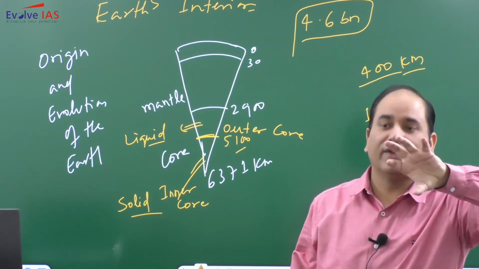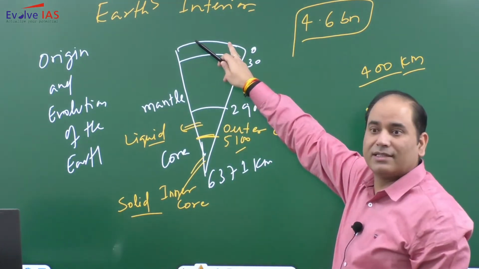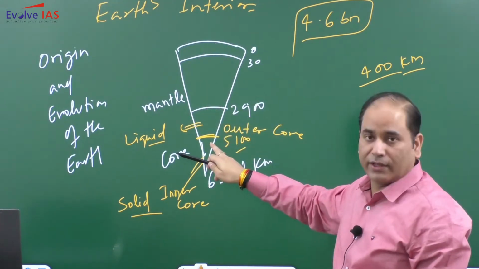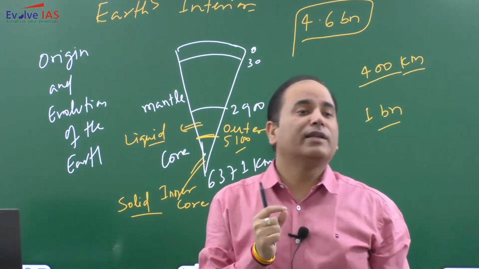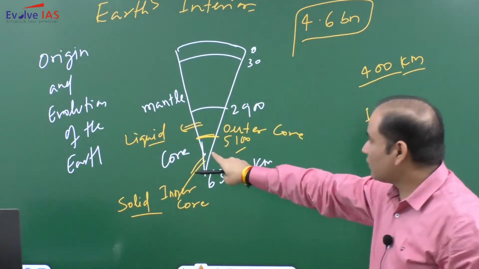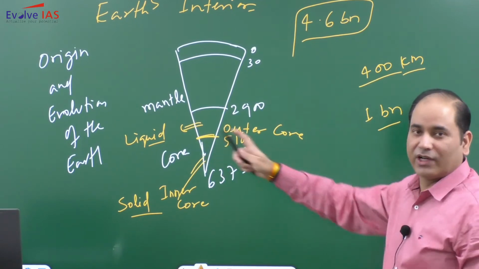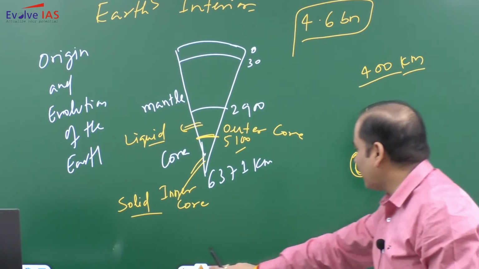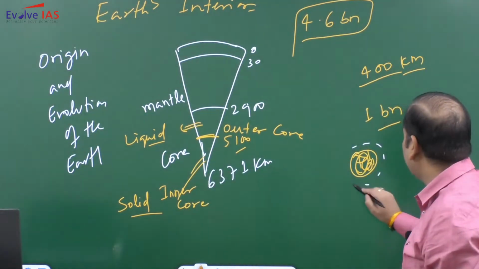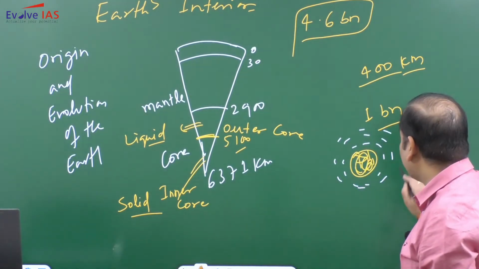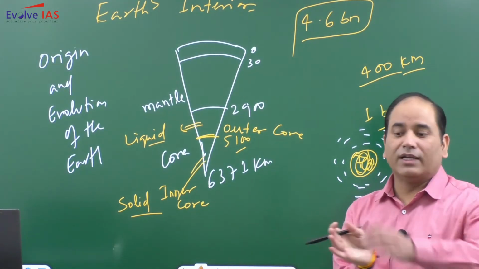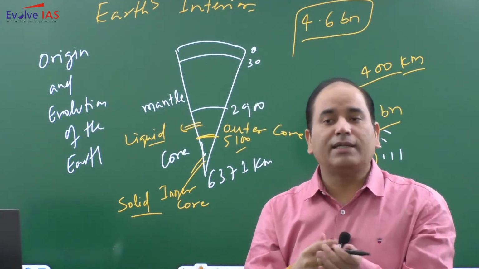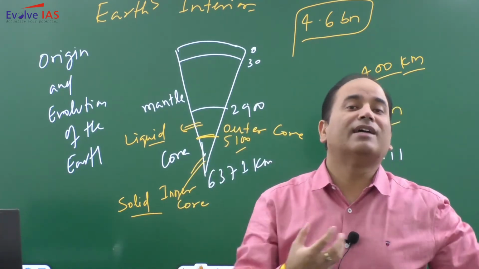Core को ही हम लोग कहते हैं निफे. So this is crust, this is sial, silica aluminum, this is sima, silica magnesium, this is nife, nickel and ferrous. So core is primarily made up of iron. So here you will have solid iron, here you will have liquid iron. So it is like a solid iron is there, and around this solid iron there is a movement of liquid iron. Of course, this movement is not a very simple or circular movement. We call it a churning motion. So there will be a different movement, but ultimately it is moving. So there will be a dynamo effect.